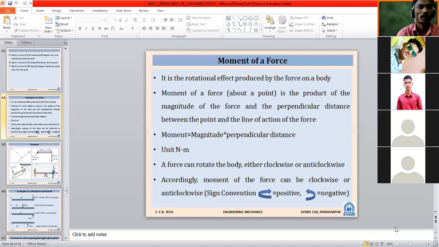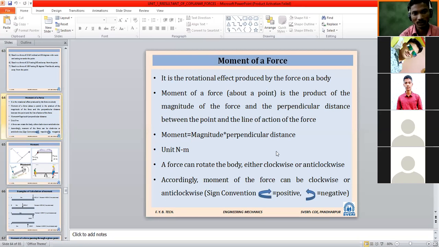It is a rotational effect produced by the force on a body. It is as simple as this. What is the concept of this moment of force? Once a particular body is there and we apply a force, we cannot always expect that the body will move.